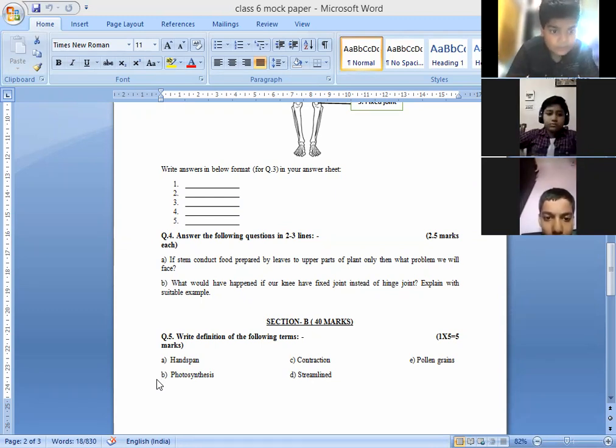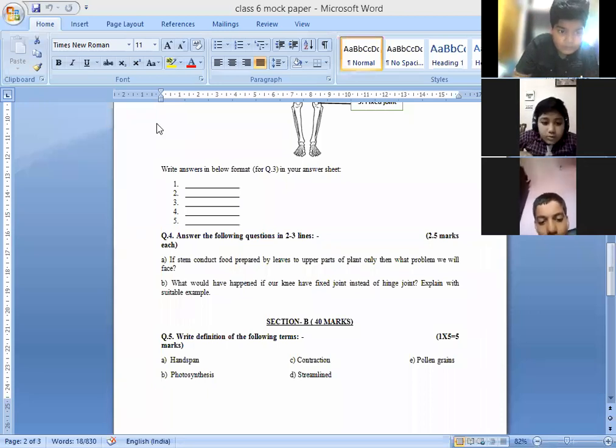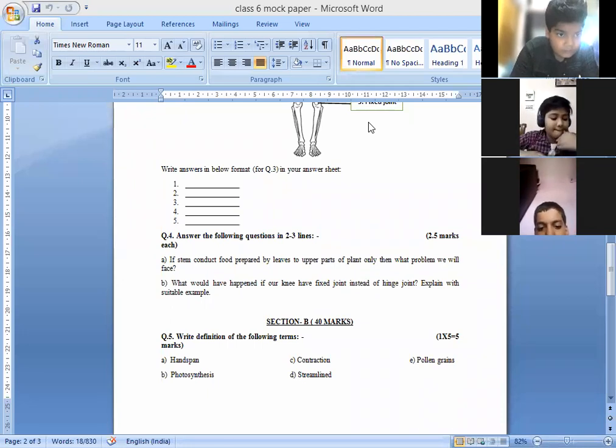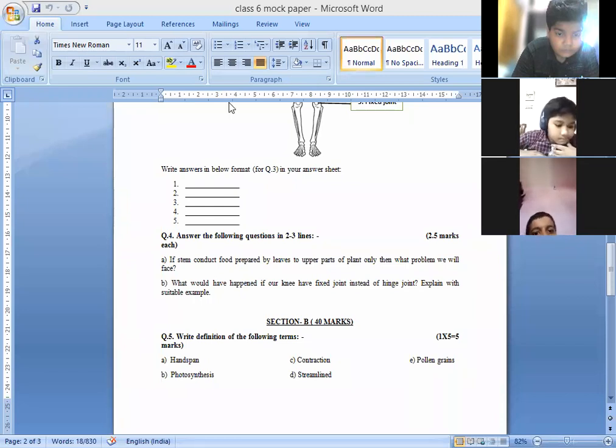Okay. What is handspan? Yes, tell. Ma'am, it is the method of using hand to compare the length. Yes. The method in which we use hand to compare the length. Yes, Arnav, next, tell. Contraction means to become smaller, to shrink.